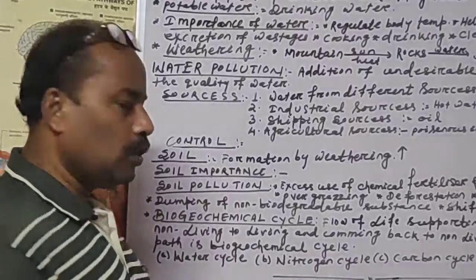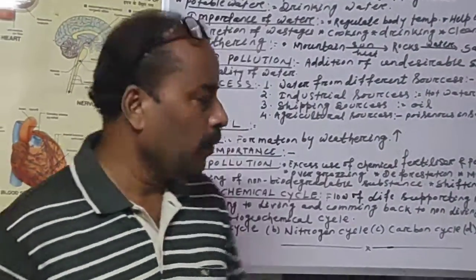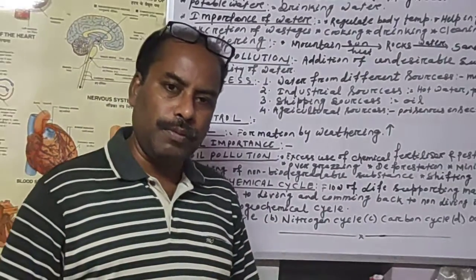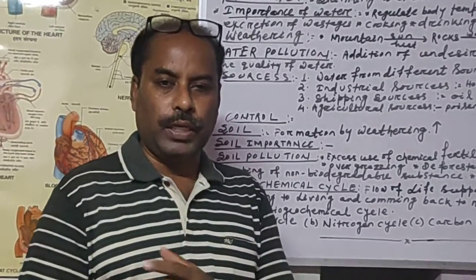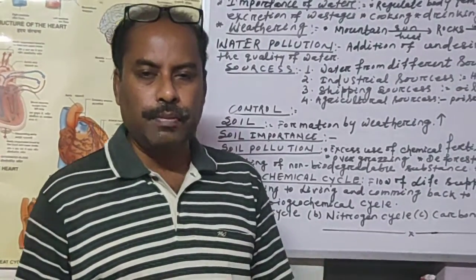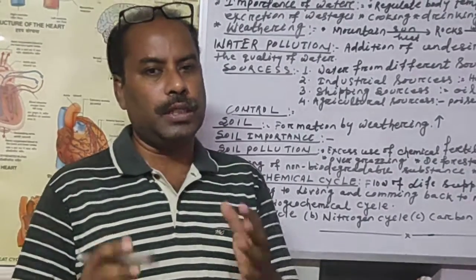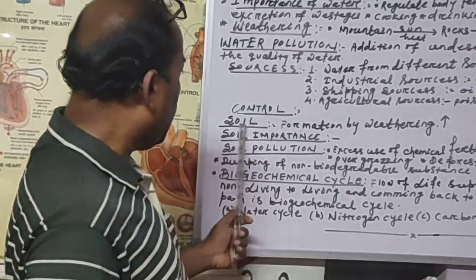Next we will come to the soil, which is another type of renewable resource. Soil is very important for the existence of life also. Without soil, plants cannot grow. Without soil, we cannot get food. We cannot get minerals. So soil is also one type of basic natural resource for living organisms. So let us see how soil is formed.